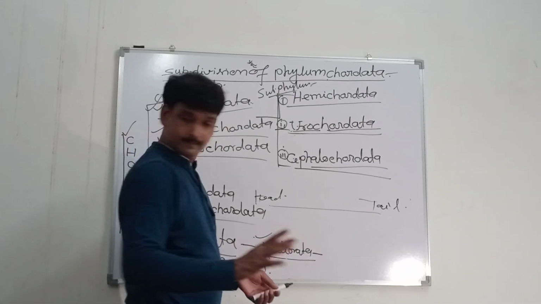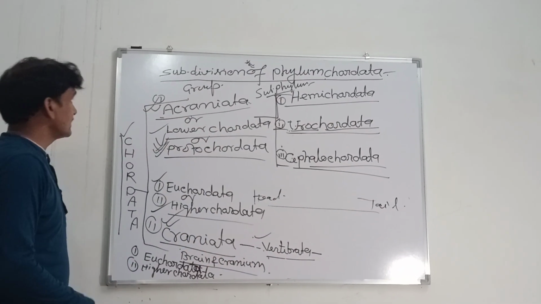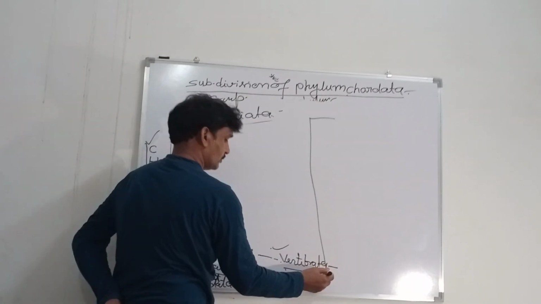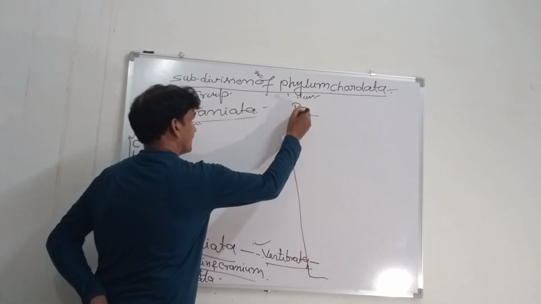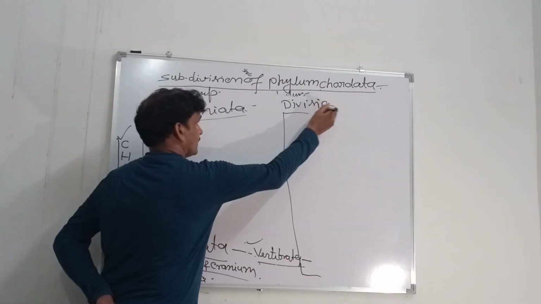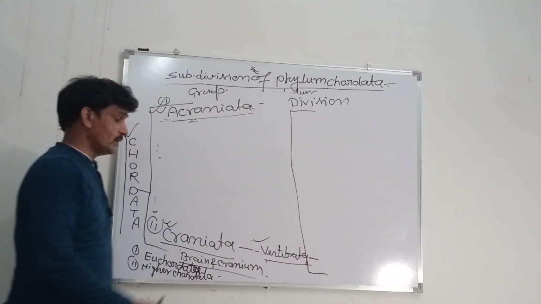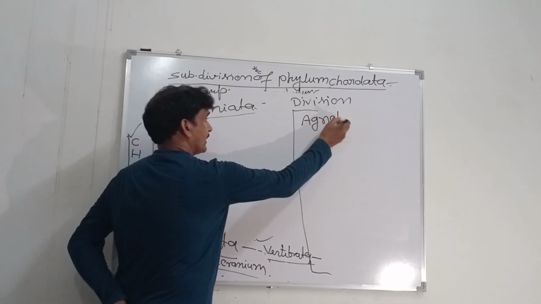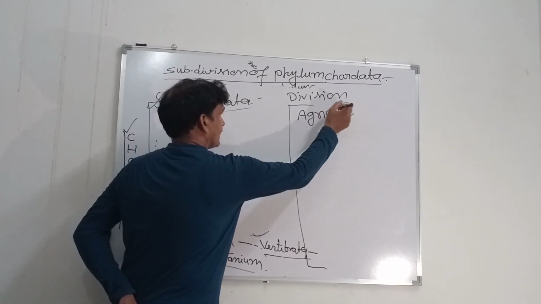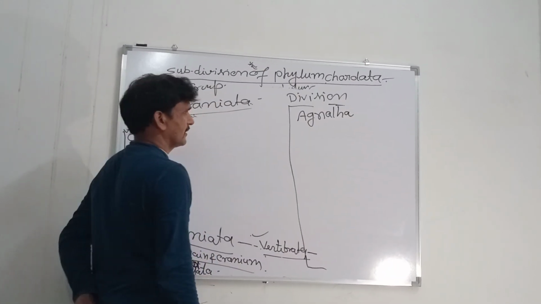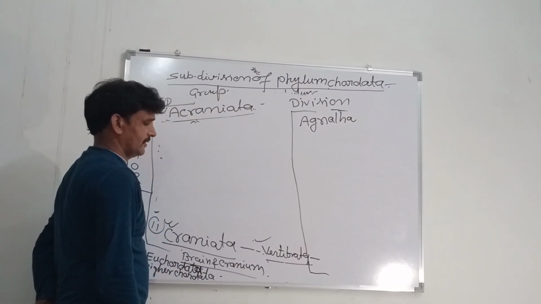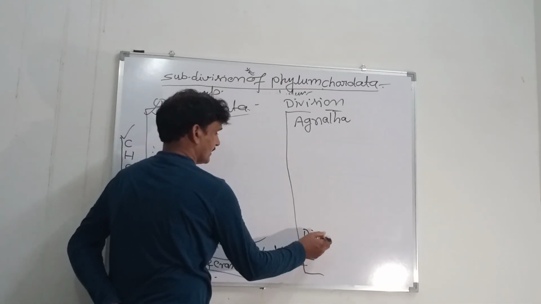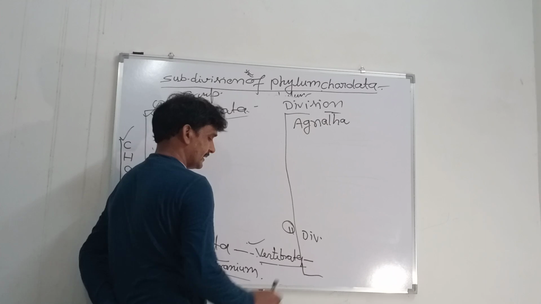One is the Agnatha, and the second division is the Gnathostomata.